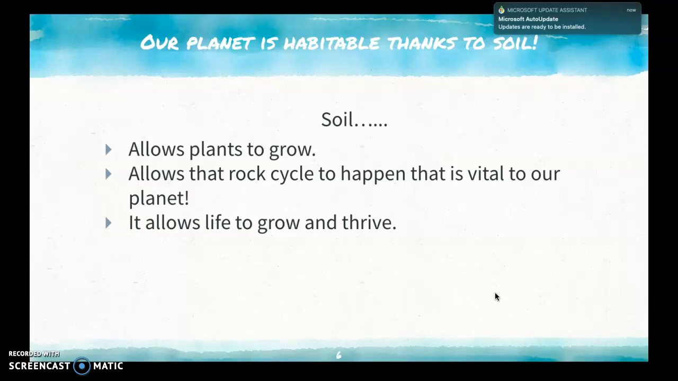Our planet is also habitable thanks to soil. Soil allows plants to grow. It allows that rock cycle to happen, the igneous rocks, and when we get back into talking about sedimentary rocks and things like that, it allows that rock cycle to happen, and that's vital to our planet. Quite simply put, it allows life to grow and thrive.